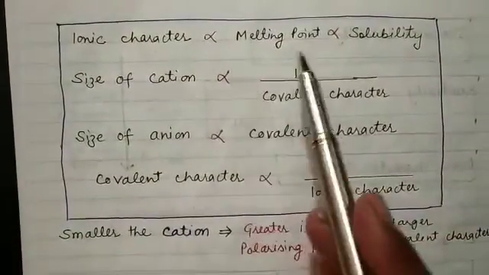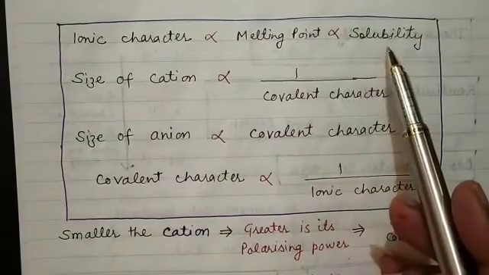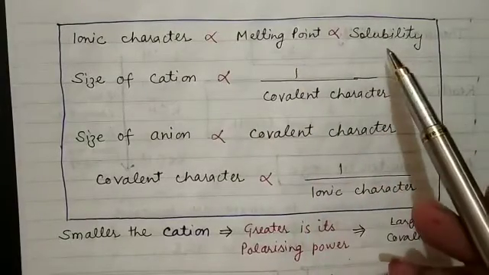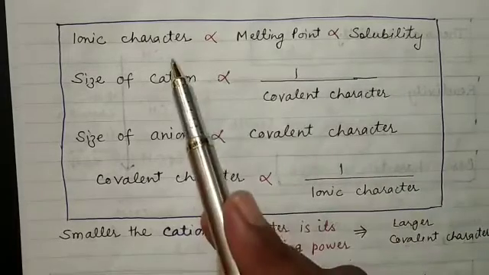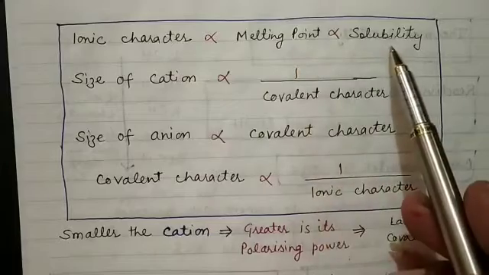Ionic character is directly proportional to melting point and directly proportional to solubility. We can correlate it with NaCl. NaCl will have ionic character, meaning high melting point and high solubility.